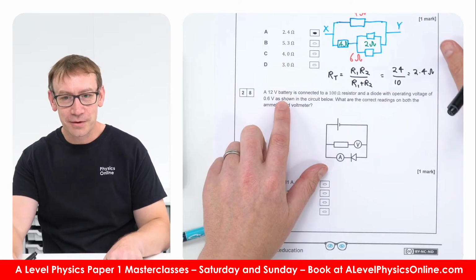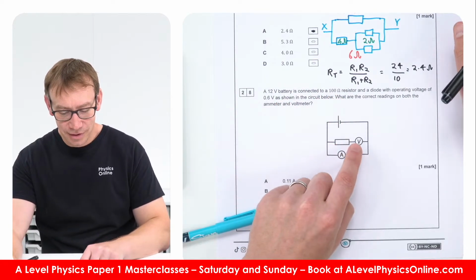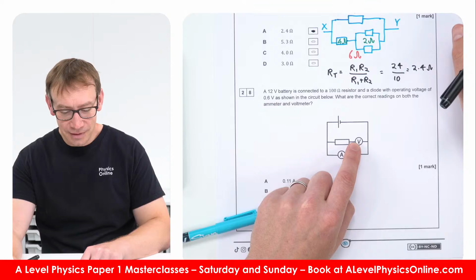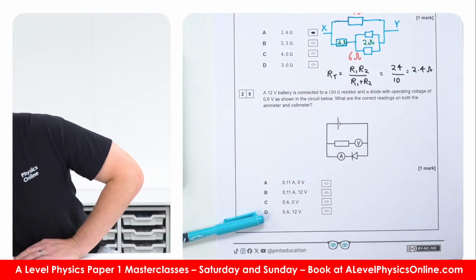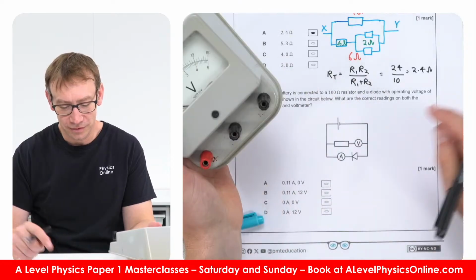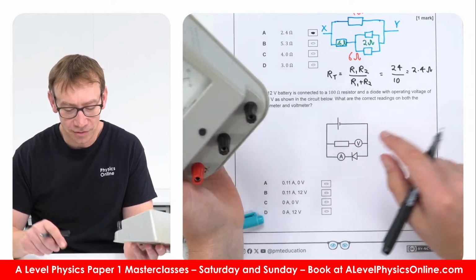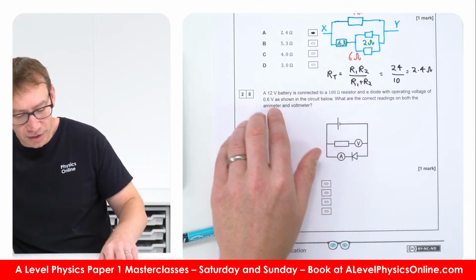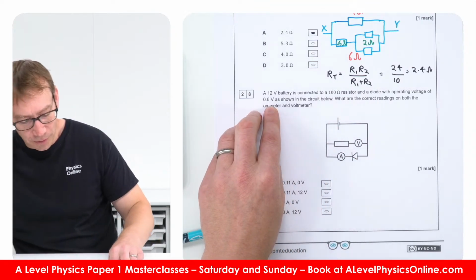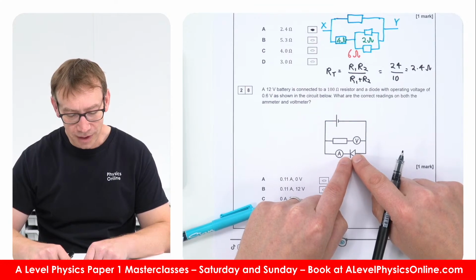Right, a 12 volt battery is connected to a 100 ohm resistor. To be honest, if you've got a voltmeter, an ideal voltmeter is going to have an infinite resistance. So adding a resistor to an infinite resistance doesn't really do anything. We've got a diode with an operating voltage of 0.6 volts, as shown. What is the correct reading on both the ammeter and the voltmeter?